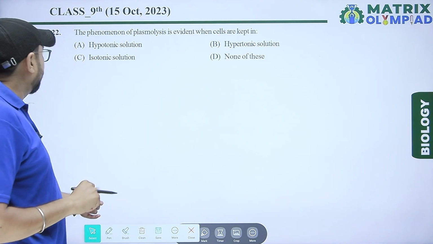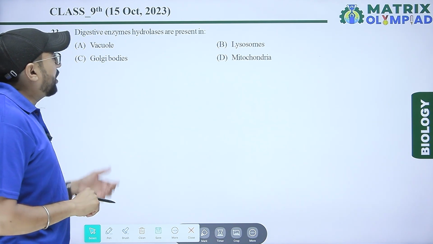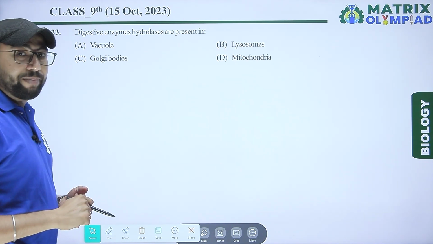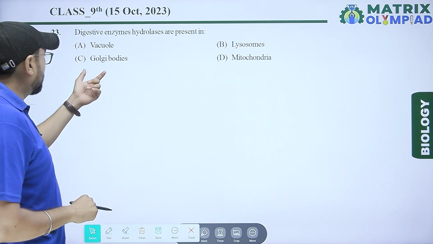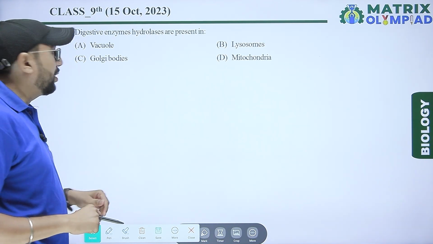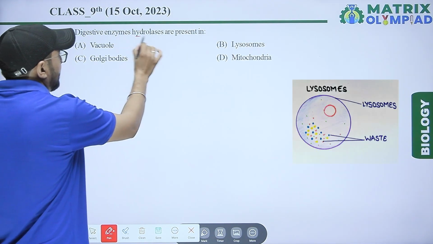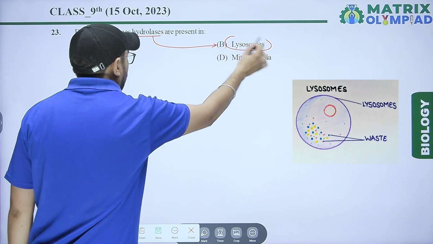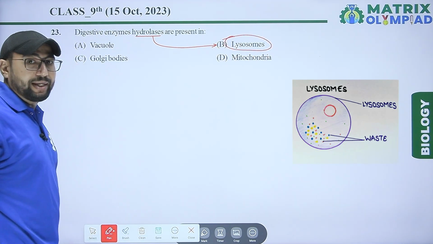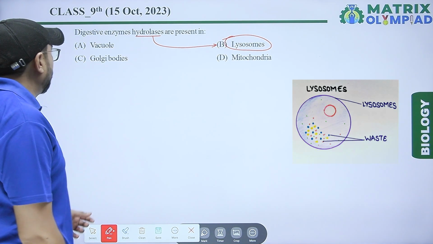Next question, digestive enzyme hydrolase are present in vacuole, second lysosome, third Golgi, and mitochondria. Hydrolase enzyme is present in lysosome, which is the suicidal bag of the cell. So the right option is option B.